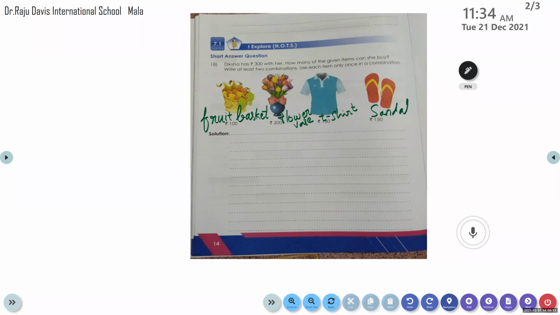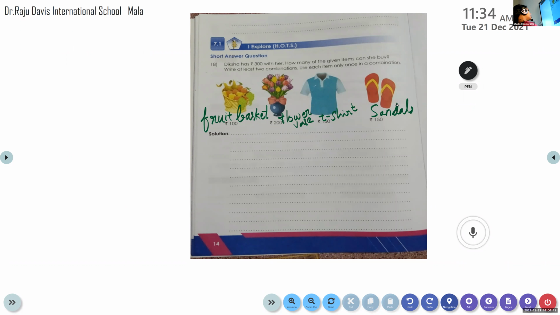You can make the combinations. I have no problem, but it should be 300 or below 300. More than 300, she can't do anything. She's having only 300 rupees. She can buy fruit basket and flower vase, or fruit basket and sandals. You have to add and check what the total money will be. If it is equal to 300, she can buy.